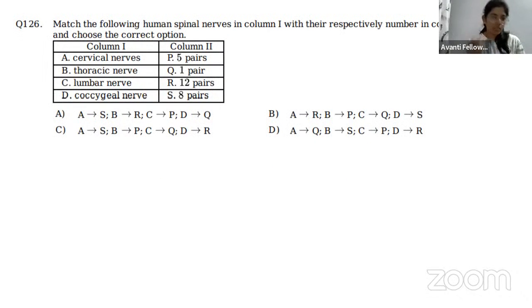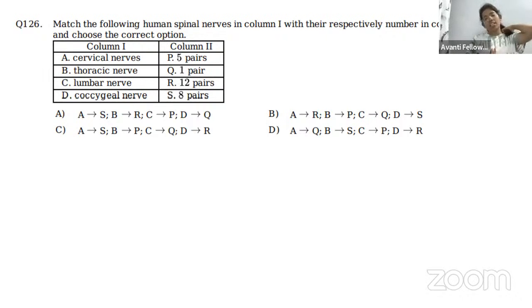So next, question 126, the same, we have match the following. Column 1 contains all the nerve names and column 2 contains how many pairs. Do you all remember the spinal cord? In the spinal cord, how many bones do we have: lumbar bones, cervical bones, thoracic bones. One good thing we all know here is thoracic bones. Thoracic bones means the thoracic area, the upper part of our body, where the lungs are present.